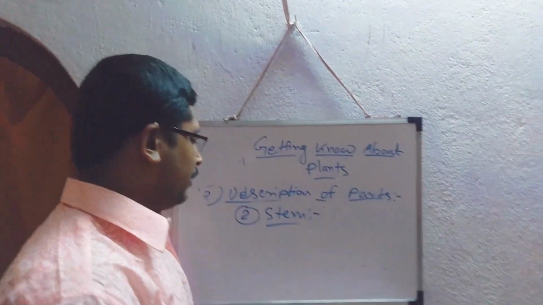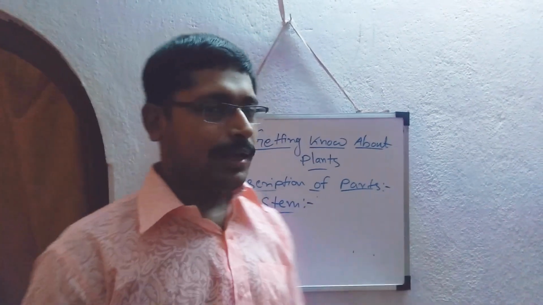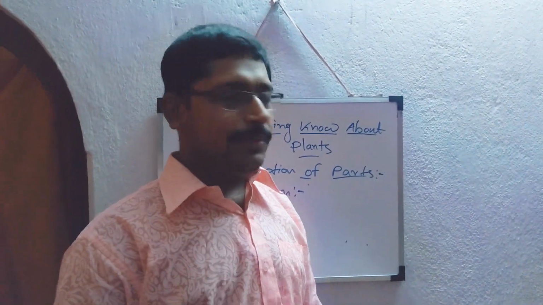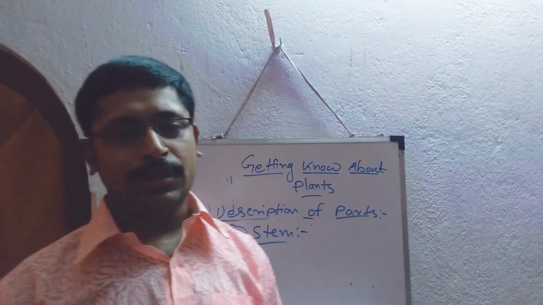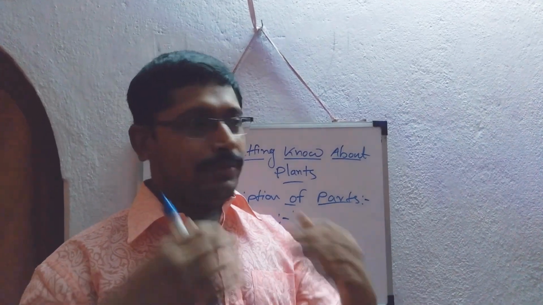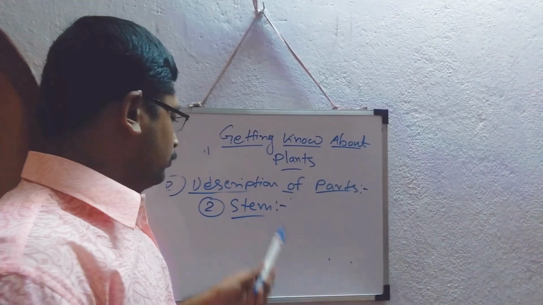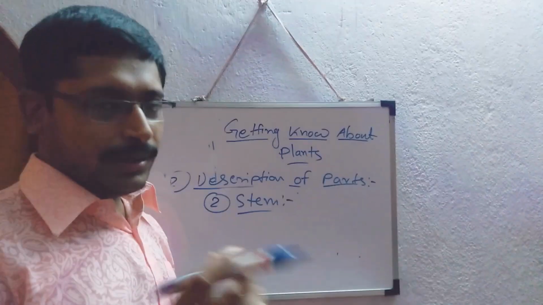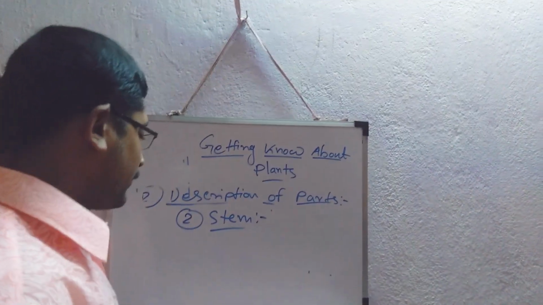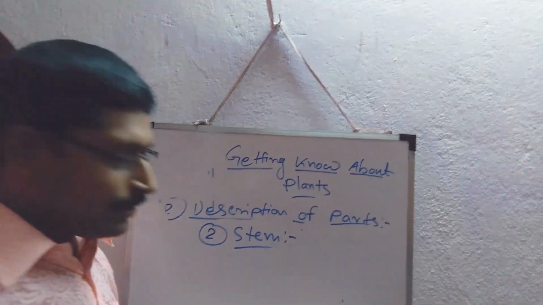And the stem upholds the total structure of the plant except the root. It carries the leaves, flowers, whatever else, the visible part of a plant is carried by the stem. So now a brief idea of stem. So what is the main function of the stem?